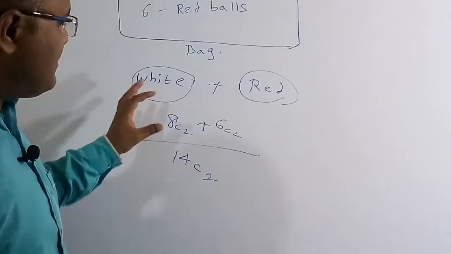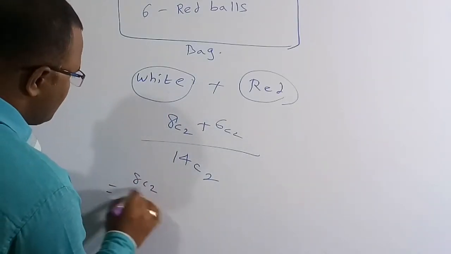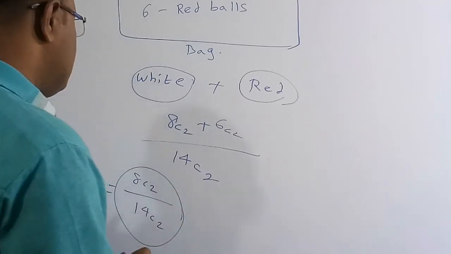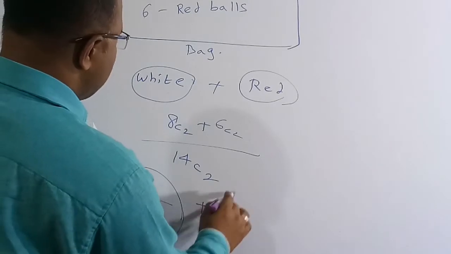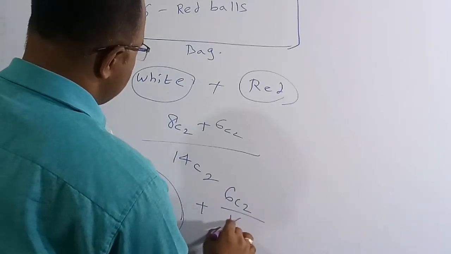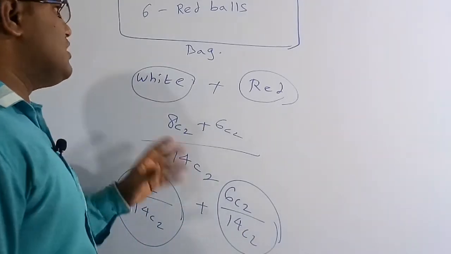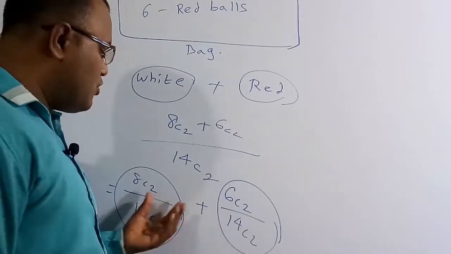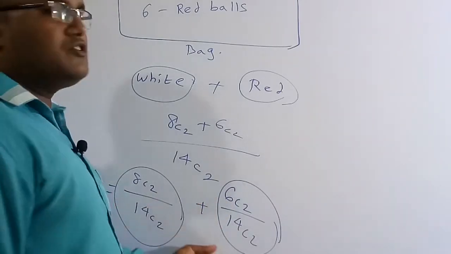So therefore we can see this is the probability with respect to 8C2 by 14C2, which is nothing but the probability of choosing any 2 white balls out of 8 white balls, plus here 6C2 by 14C2, which is again the probability of choosing 2 red balls out of 6 red balls. See, we can go for both of these, so therefore the overall probability is nothing but we have to go for the addition. So this is the correct solution of this question.